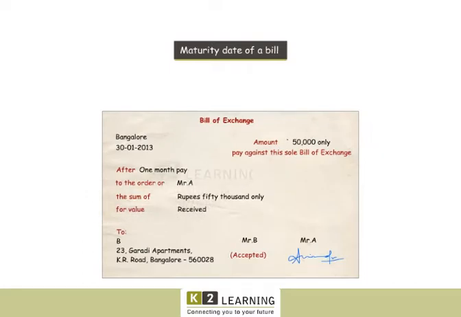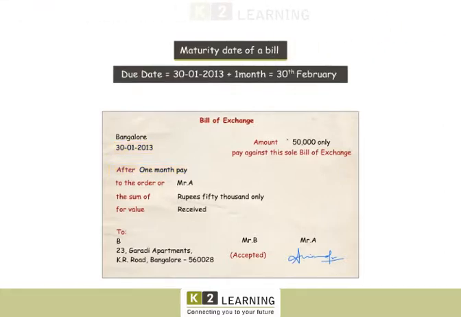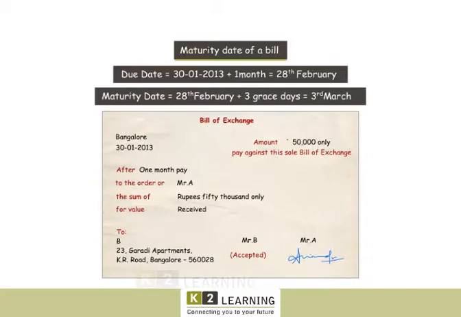For example, suppose a bill is drawn on 30th January for the duration of 1 month. The due date of the bill shall be 30th January plus 1 month, which should be 30th February. But as there is no corresponding day in the month of February, the last day of the month, that is 28th February, shall be considered as the due date. And the maturity date shall be 28th February plus 3 grace days, which is 3rd March.